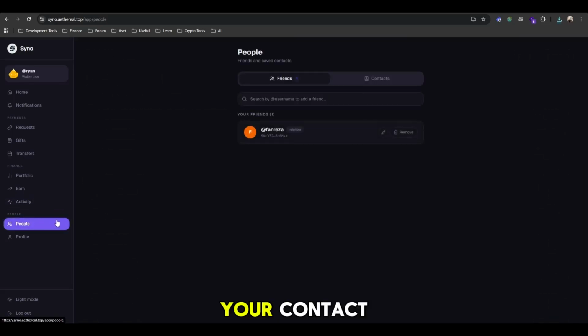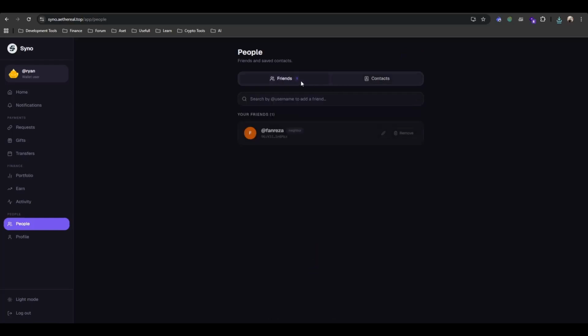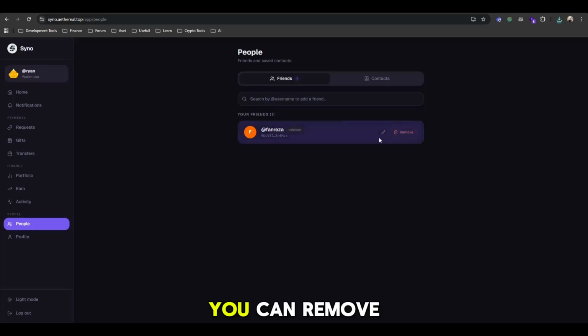And this is your contacts and friends. Contact is basically you put a wallet address and you give a label. And friends is anyone in the Sino app who is already registered. You can add them as a friend, you can remove, you can change the label here.